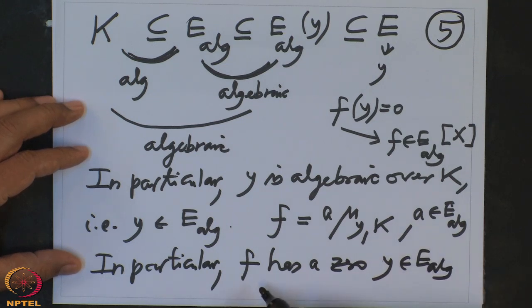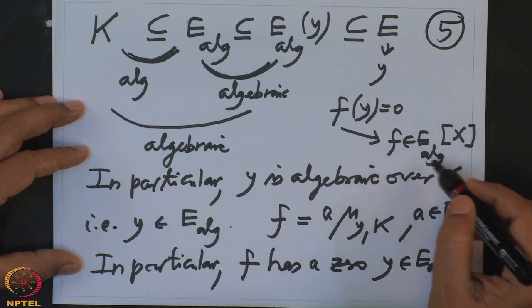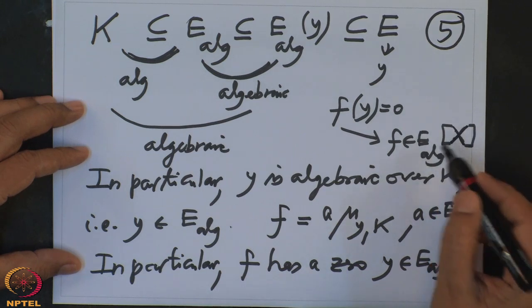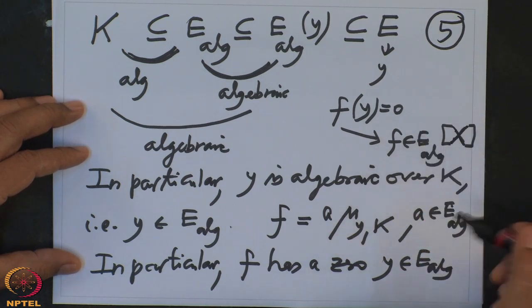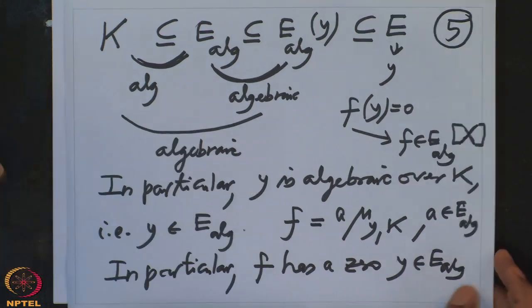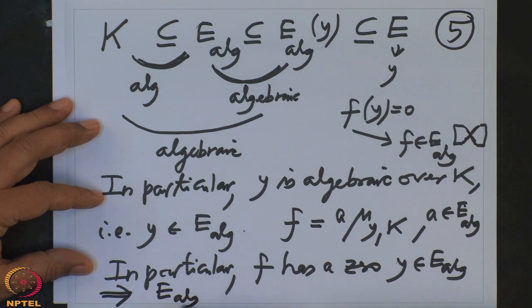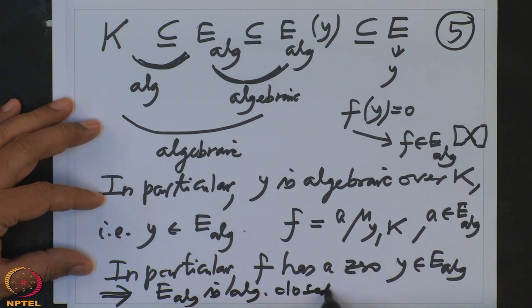So that means we have proved that every irreducible polynomial in E_ALG[x] has a 0 in E_ALG. So therefore E_ALG is algebraically closed. This is what it proved.